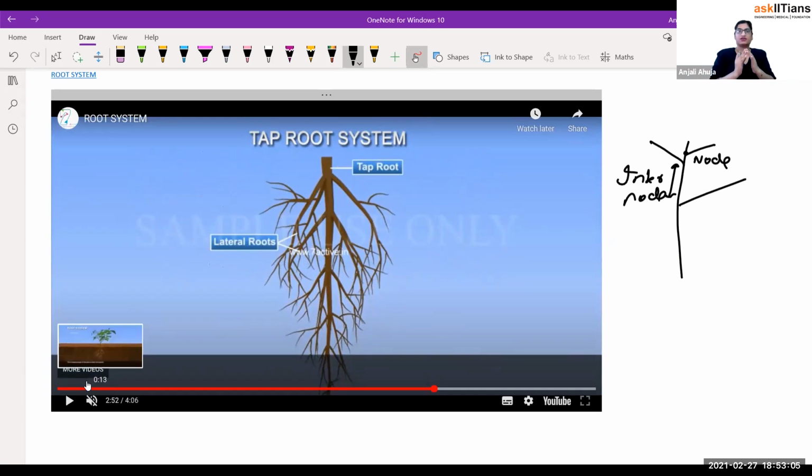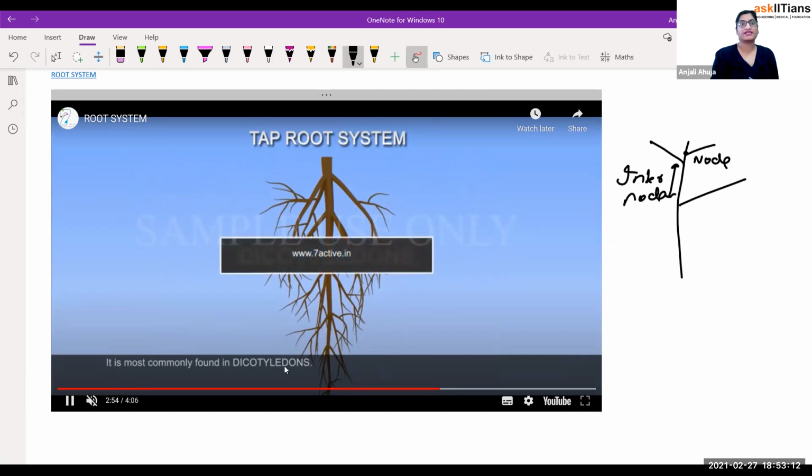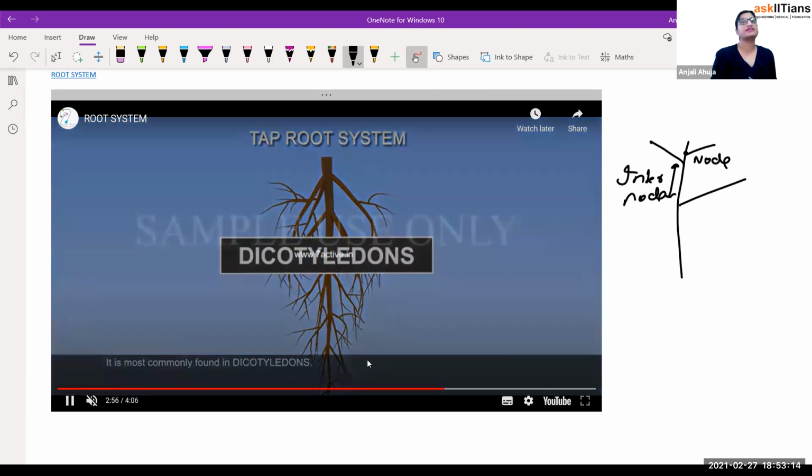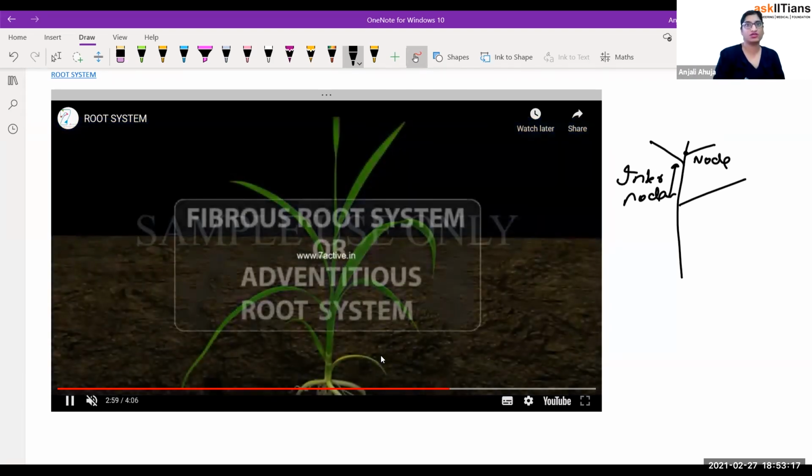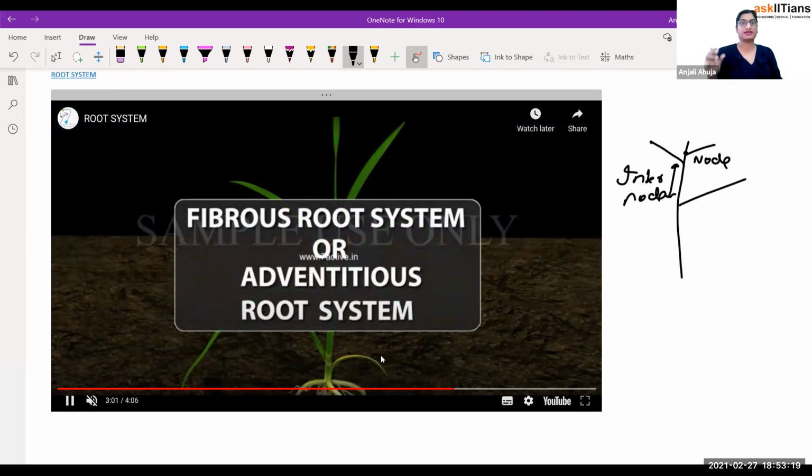Like in the downward area, growth is happening, and then maturation happens upward. Acropetal is the general word if you want to understand that. It is mostly present in dicots. There is a category of plant known as dicot, meaning two cotyledons are present. Cotyledon means, like you must have seen mung sprouts, if you open the sprout, there are two things present in it. These are known as cotyledons. If there are two, it is dicotyledon. If there is one, like in maize, the corn that you eat, that's monocotyledon.